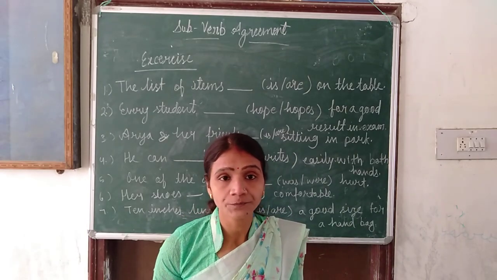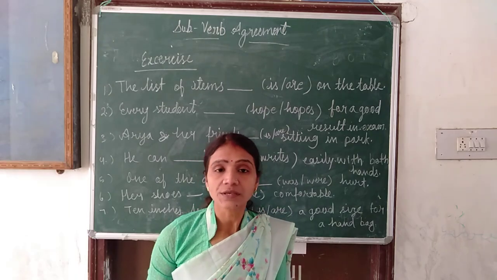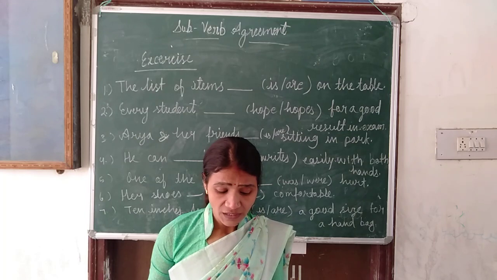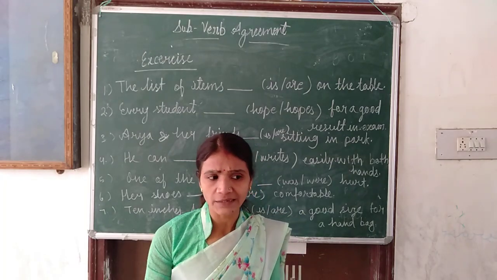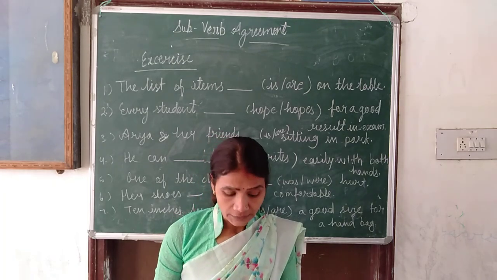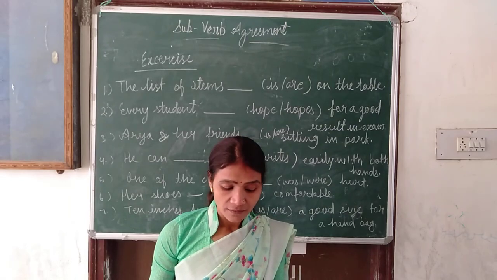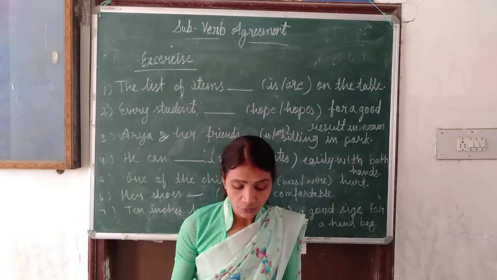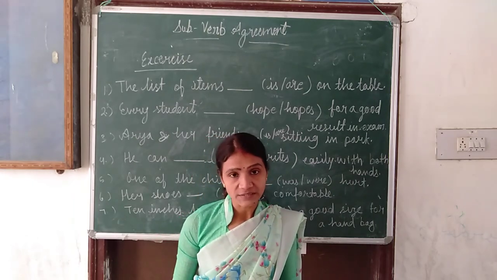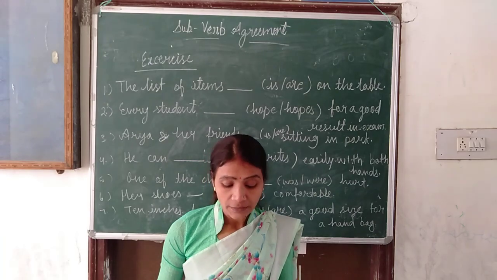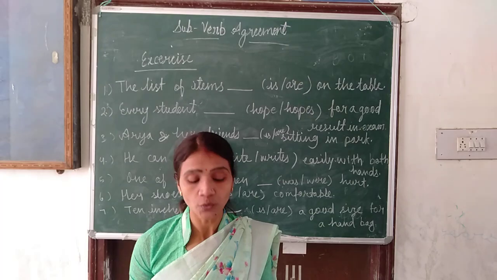So these are in Hindi we can say अपवाद, जिनके साथ में हमें ऑलवेज सिंगुलर वर्ब ही यूज करनी है. उसके बाद में है some words already in the plural form, like that: police, poultry, then jeans, pants, shorts, trousers, knickers. These are the words which are divided in two parts, but they are one thing and they are given in the plural form. So with them we always have to use plural verb.